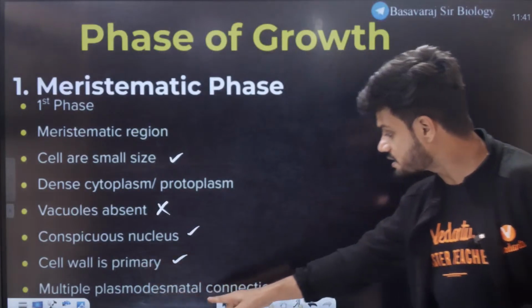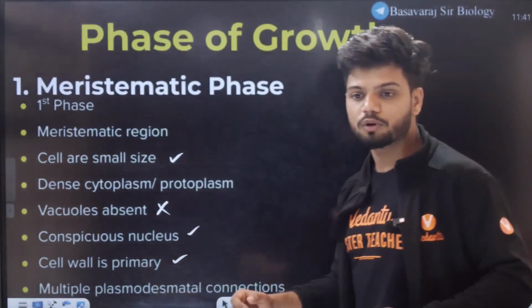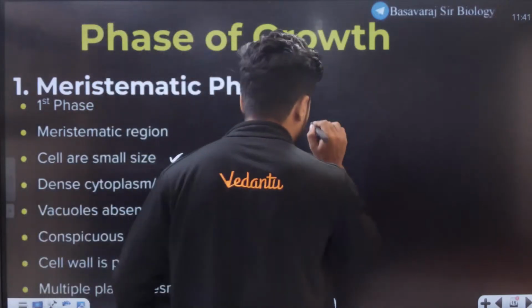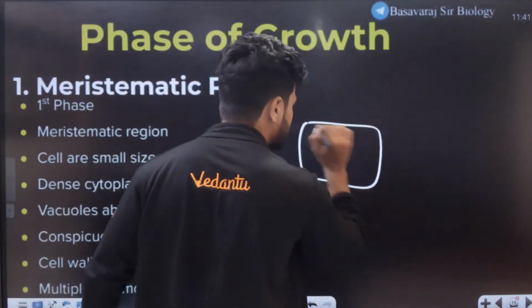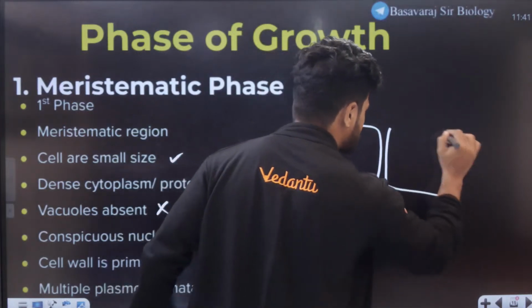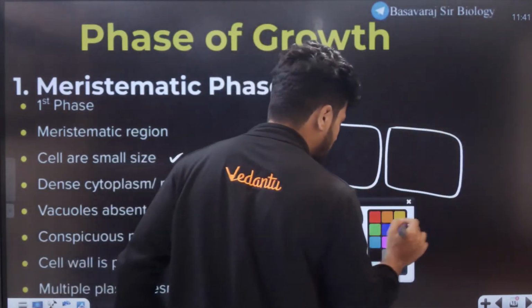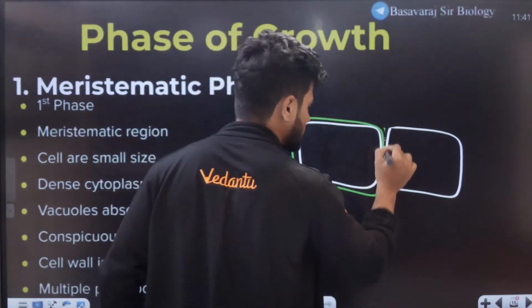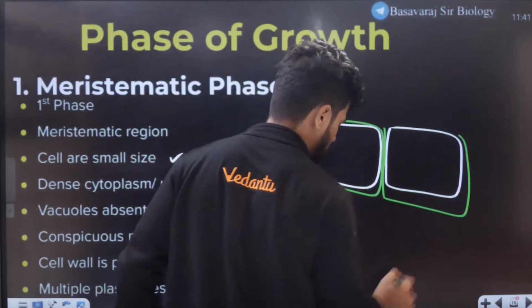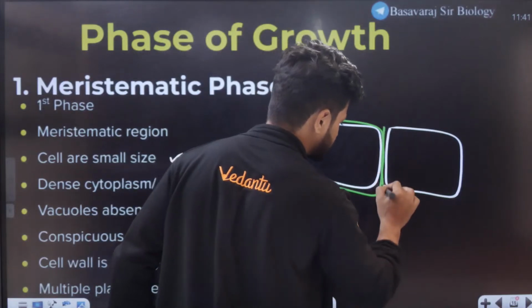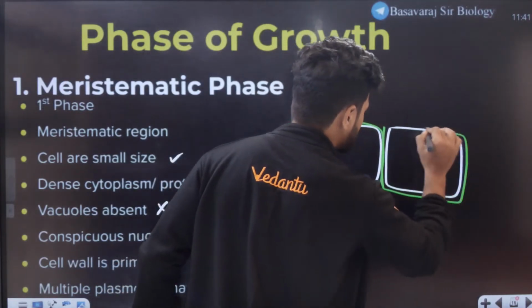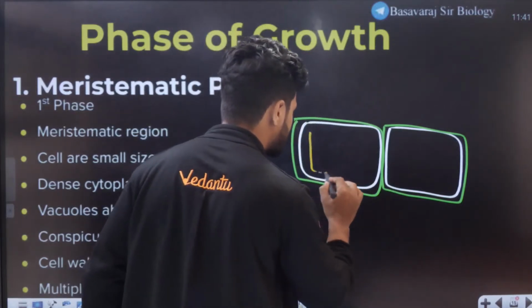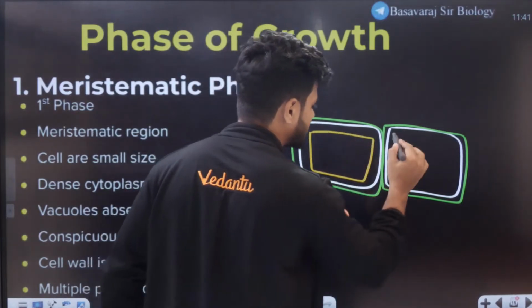Multiple plasmodesmal connections. Now students, how many of you know what a plasmodesmal connection is? Let me teach you. For example, this is one cell, this is one more cell. Within the cell, we have the cell wall. We have the outer cell wall, and inside we have the cytoplasm. This entire thing is the cytoplasm.